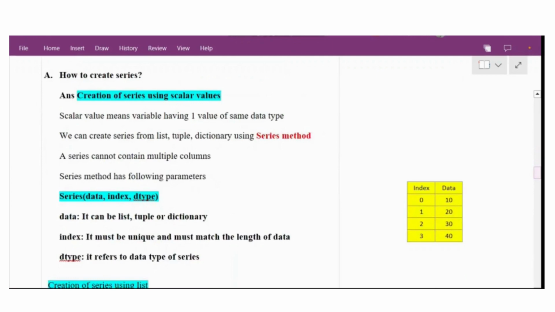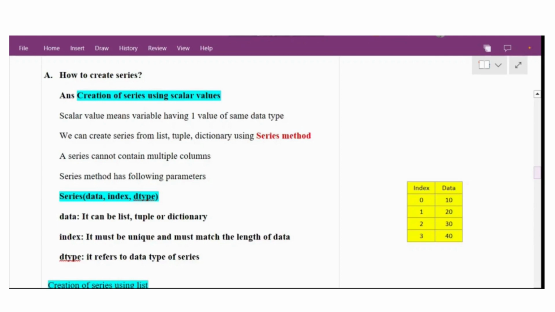How to create series using scalar values? Scalar value means a variable having one value of the same data type. For the same data type you can take integers or you can take floating point values.